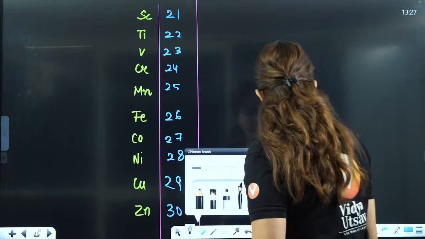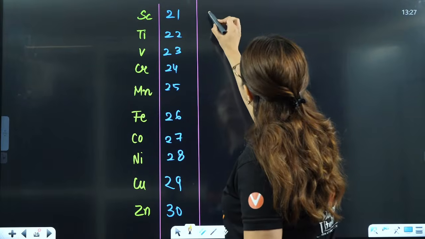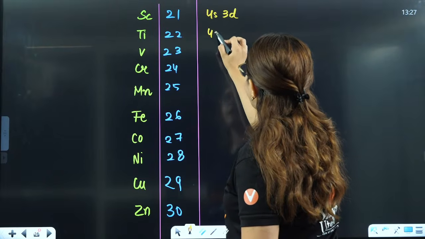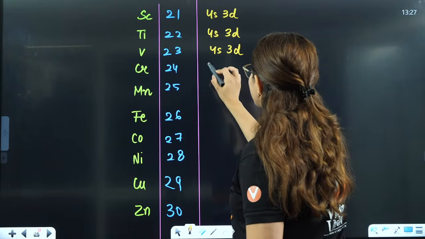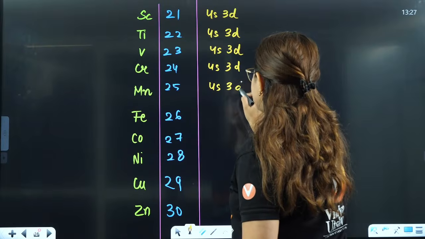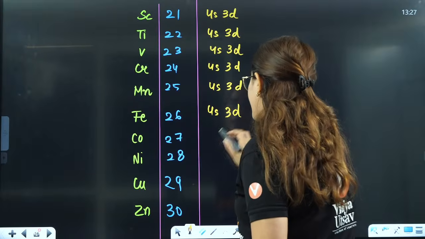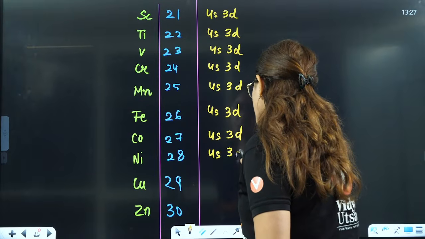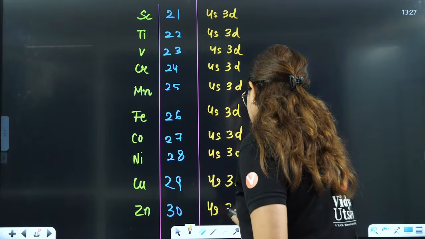Now you must know what exactly we do here. Here we put electrons in 4s and 3d, and I don't have an option to copy paste this, right? This is 4s 3d, 4s 3d, 4s 3d, again 4s 3d. Now just fill in the electrons according to the atomic number.